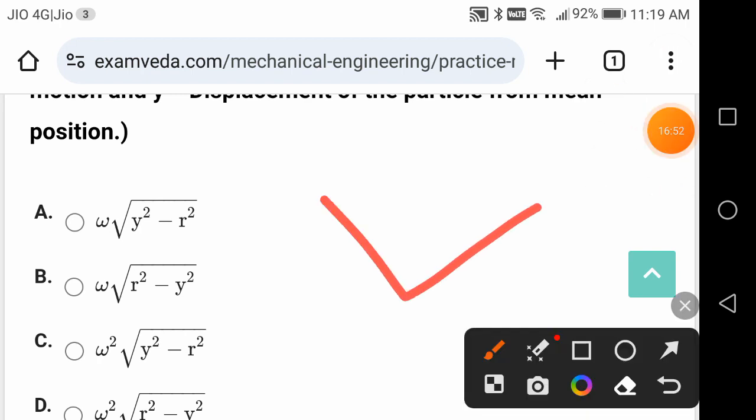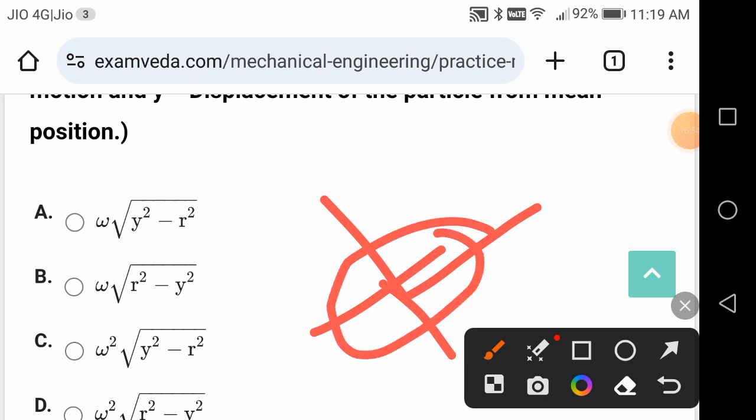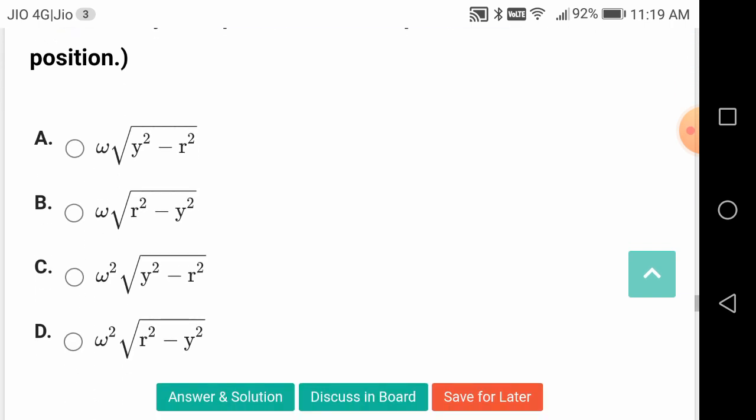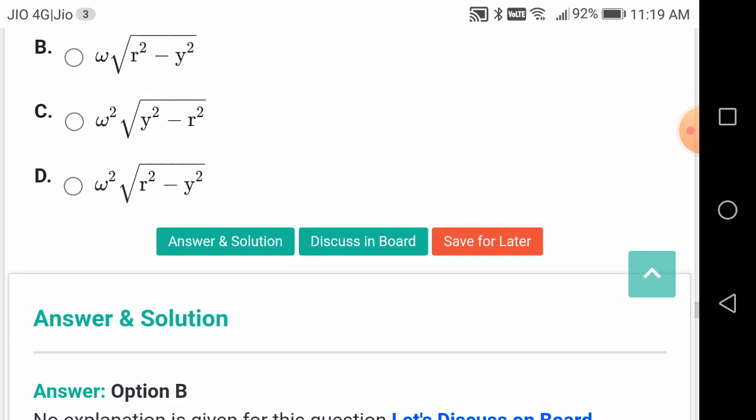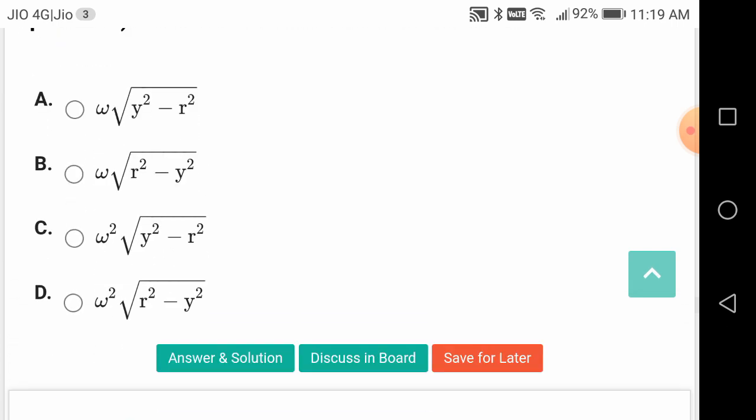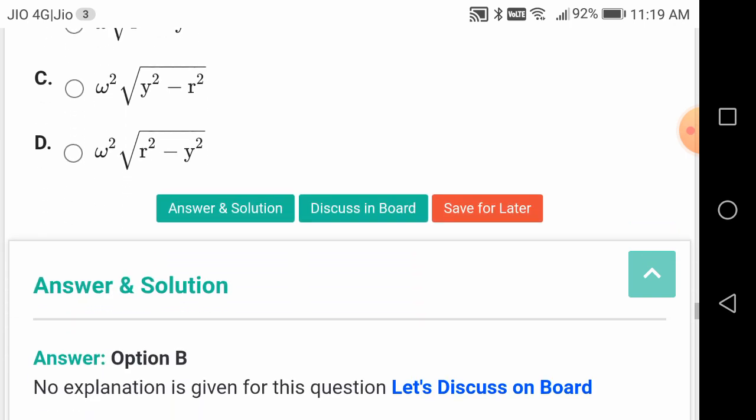It is like this, friends. It will be moving like this, right? So you have to always project onto the x-axis diameter. It is the projection of the motion of the particle onto the diameter. That's called simple harmonic motion. Such type of motion you will be finding in simple pendulums and the like.